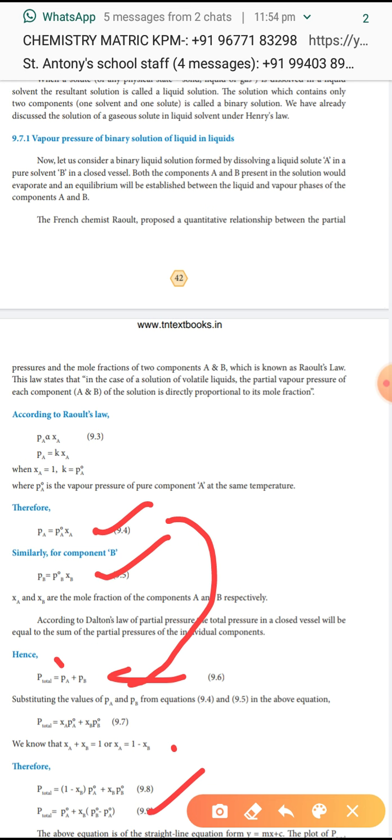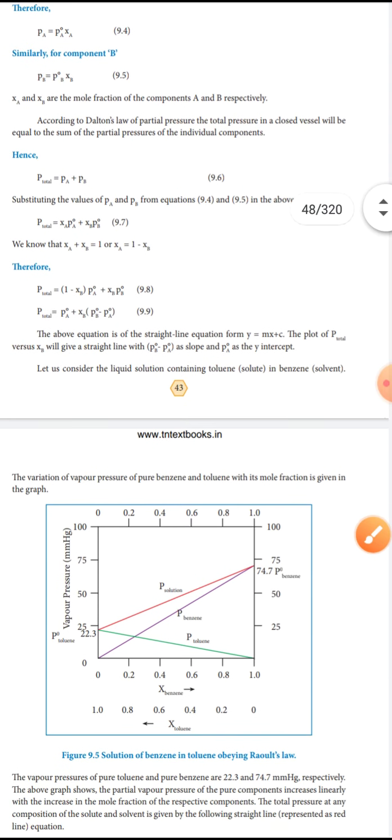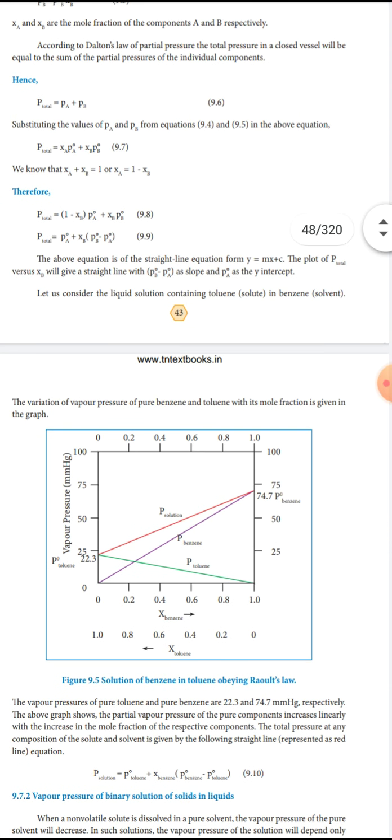This equation is the straight line equation, y equal to mx plus c. If we plot P total versus XB, it will give a straight line. See the graph, we will get the straight line, with PB minus PA as the slope and PA as the y-intercept.